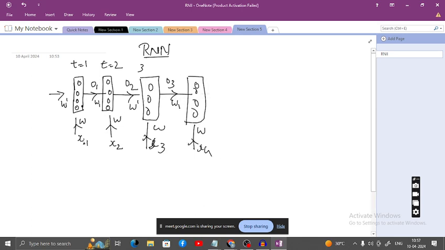Simply, w1 or w dash, I am considering the alternative. You can decide the number of layers; anyhow, we have considered 4.